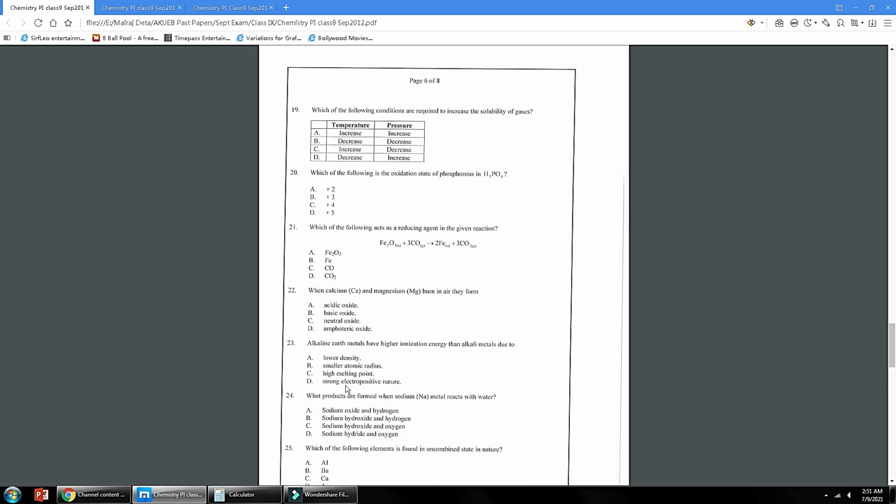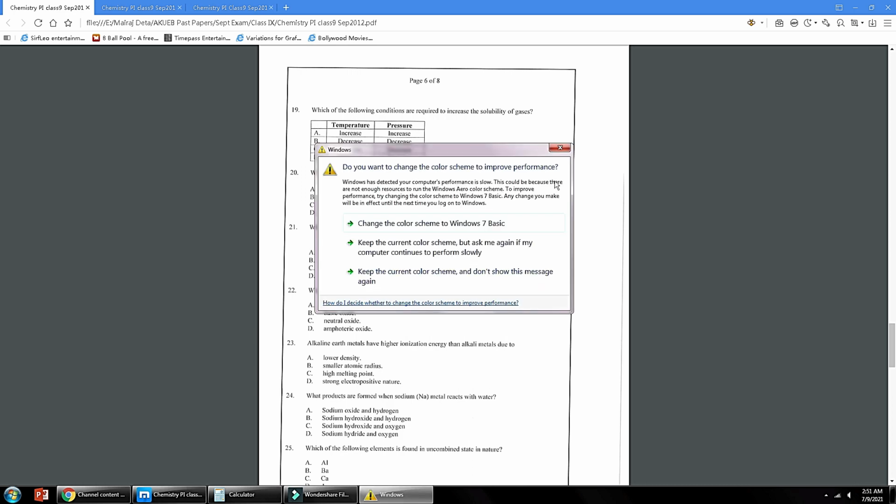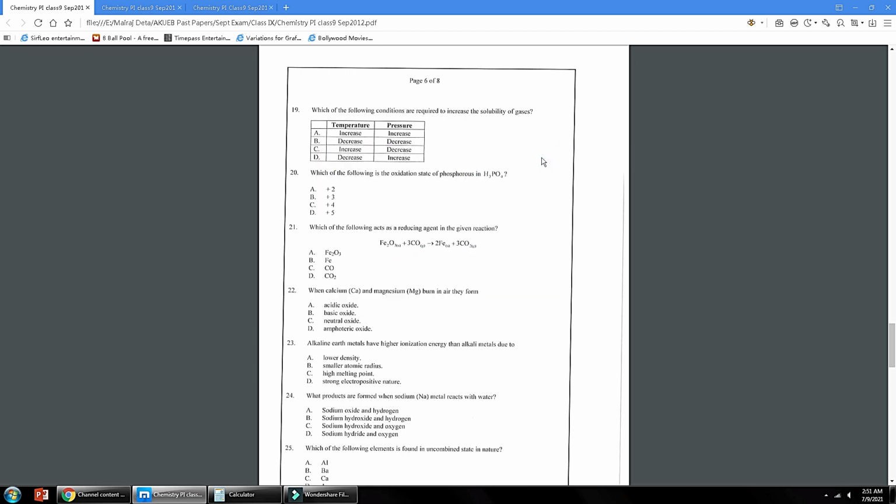Number 24, what products are formed when sodium metal reacts with water? So it forms alkali and hydrogen gas. Option B is the correct answer, sodium hydroxide and hydrogen.